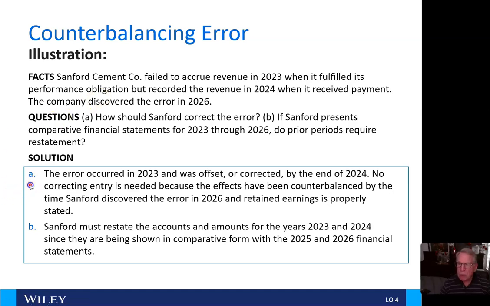Well, for Alpha, the solution is the error occurred in 2023 and was offset or corrected by the end of 2024. No correcting entry is needed because the effects have been counterbalanced by the time Sanford discovered the error in 2026 and retained earnings is properly stated. For Bravo, Sanford must restate the accounts and amounts for the years 2023 and 2024 since they are being shown in comparative form with the 2025 and 2026 financial statements.